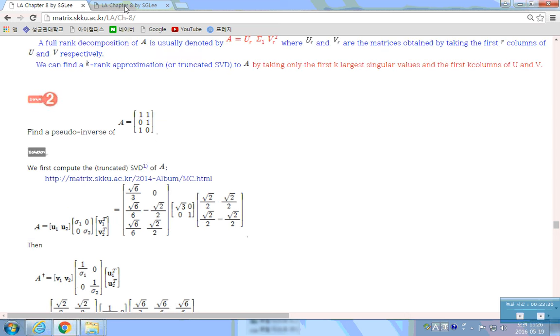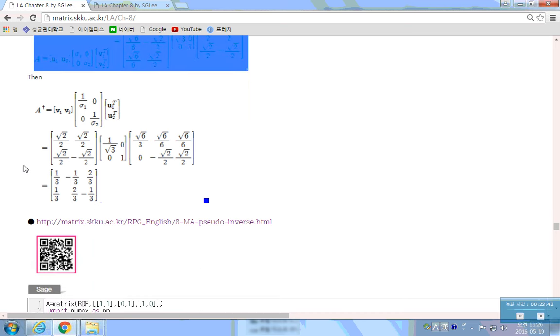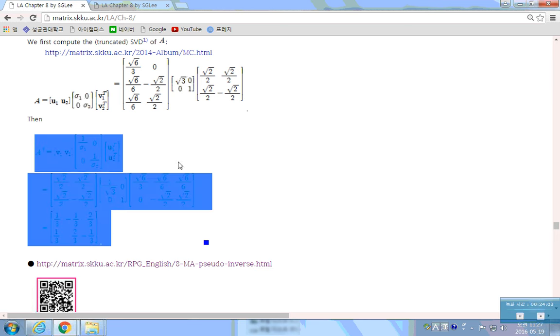We can do the same with the tool that I introduced already. So we have it. Then what's the A dagger? That's just V times sigma inverse times U transpose. So what's the inverse of this? This is this, isn't it? And this is V and this is U transpose. So we have A dagger here, like this.